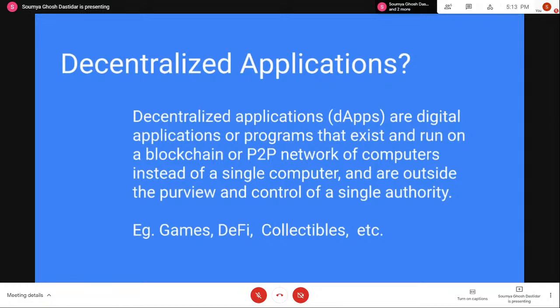Then DeFi, or decentralized finance. There are platforms like Compound, on Ethereum and Tezos also, which allow you to move away from the centralized financing system, where you escrow your funds in a bank account and incur some interest on that.